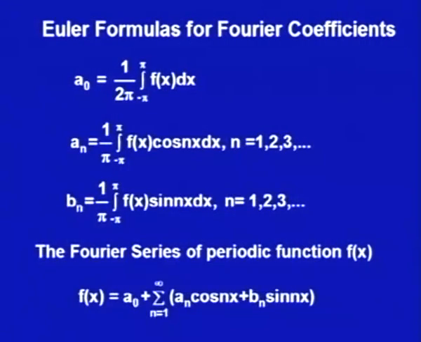So, the Fourier series of the periodic function f(x) is a naught plus summation n running from 1 to infinity of a n cos nx plus b n sin nx, with Fourier coefficients a naught, a n and b n as obtained above. Now, let us try with an example.